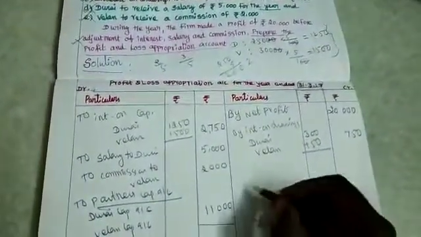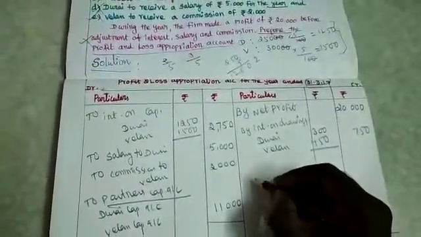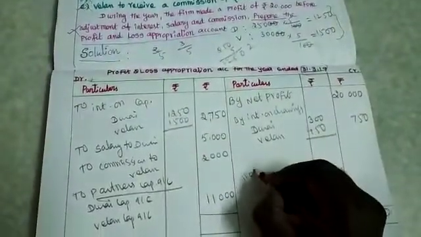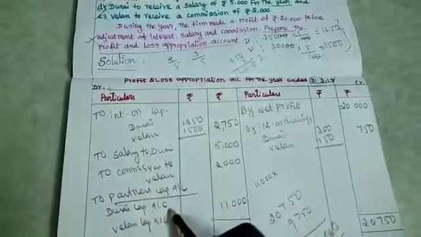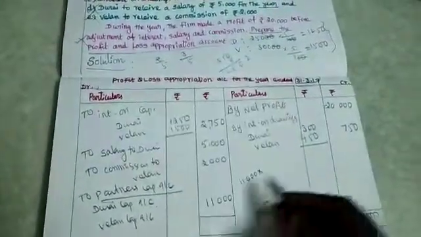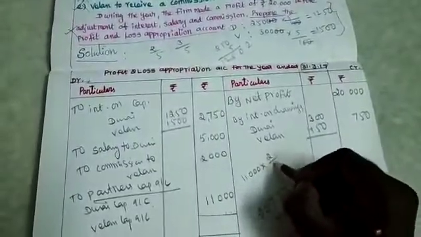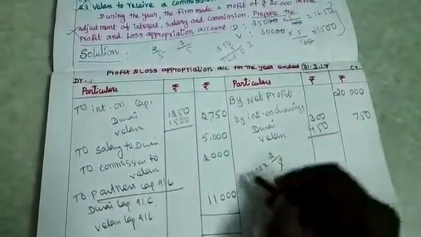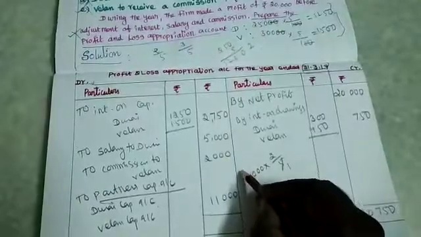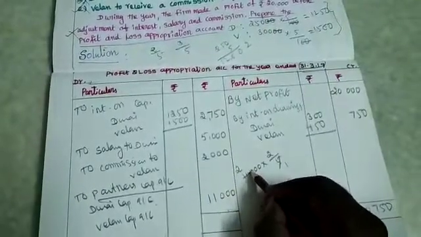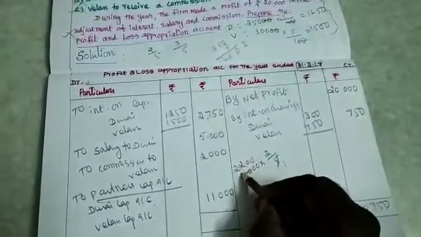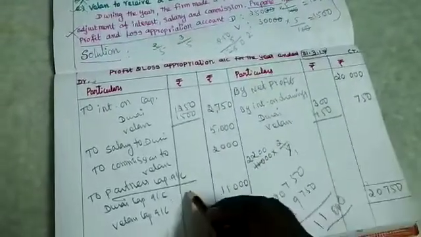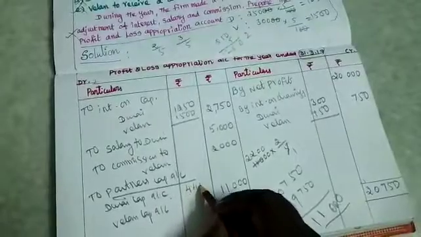So 11,000 into 2/5 for Durai, 3/5 for Velan. 2 fives are 10, then 2 zeros are left out, so 2,200 into 2, that is 4,400 for Durai.